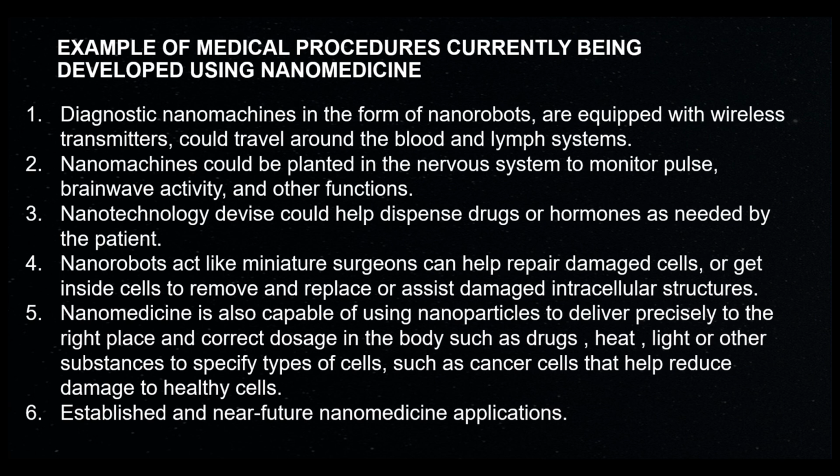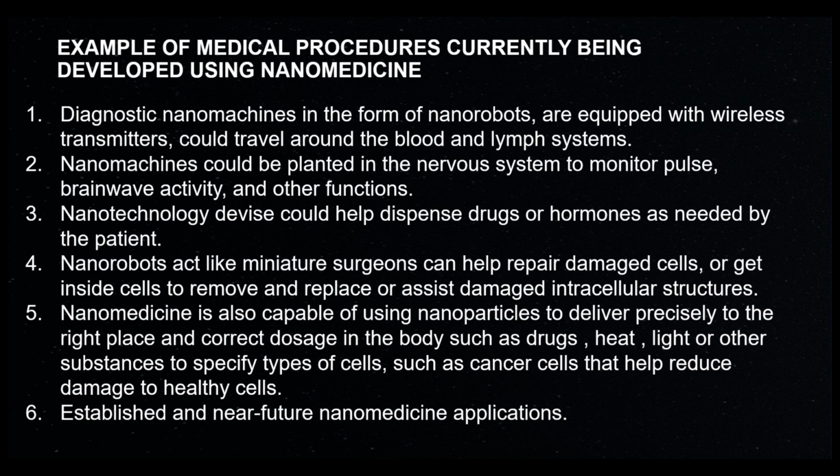Number one, diagnostic nanomachines in the form of nanorobots equipped with wireless transmitters could travel around the blood and lymph system. Number two, nanomachines could be implanted in the nervous system to monitor pulse, brainwave activity, and other functions.